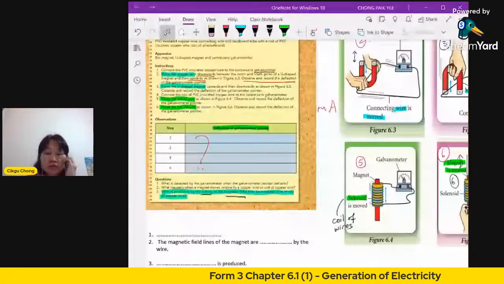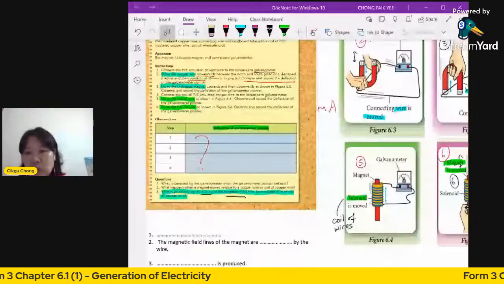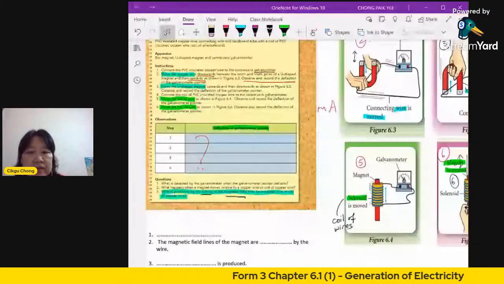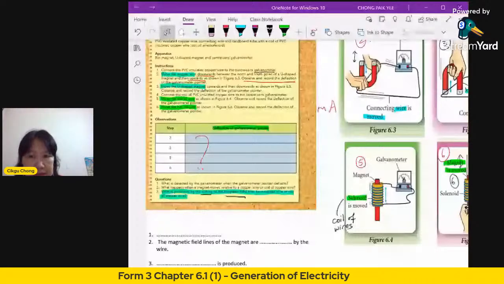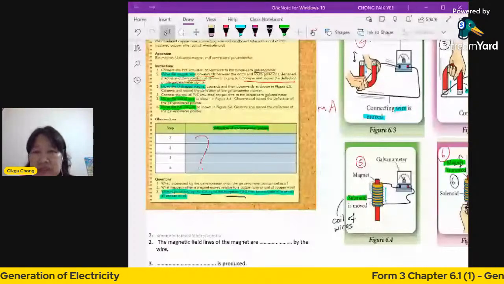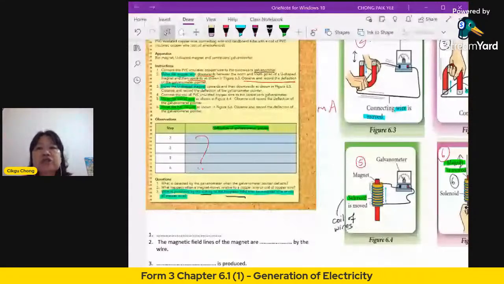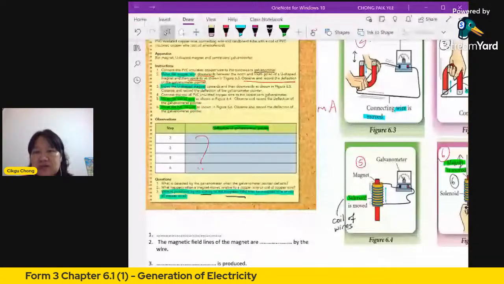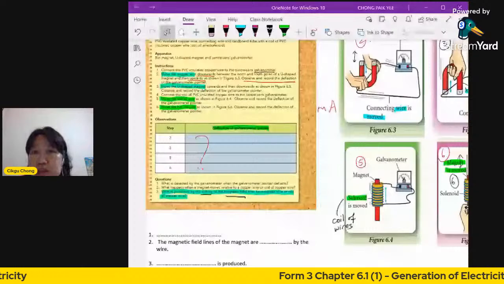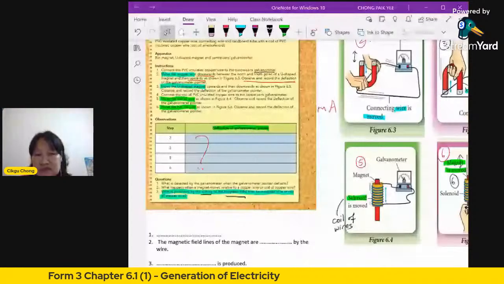So will it be the same case for number 2, 3, 4, 5 and 6? For case number 2, when you are moving it, you are actually cutting the magnetic field lines. The most important thing is, are you cutting the magnetic field lines? If you are cutting the magnetic field lines, it means you are producing a current. This current is called induced current, or you can simply say electricity, or electric current.